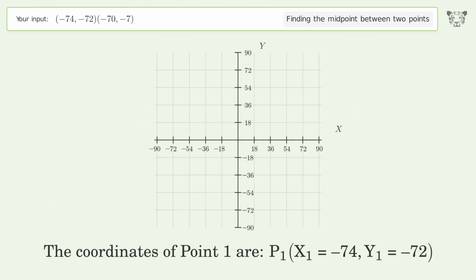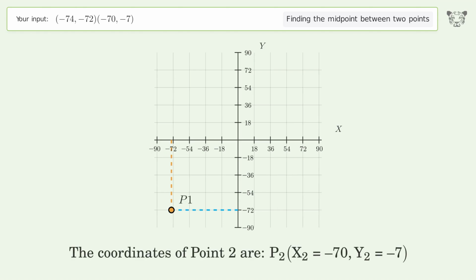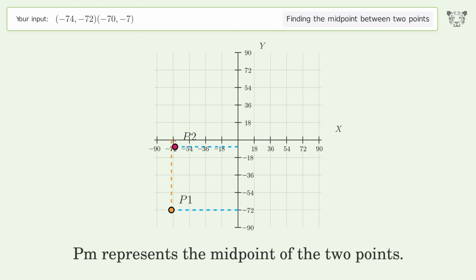The coordinates of point 1 are, x1 equals -74, y1 equals -72. The coordinates of point 2 are, x2 equals -70, y2 equals -7. PM represents the midpoint of the 2 points.